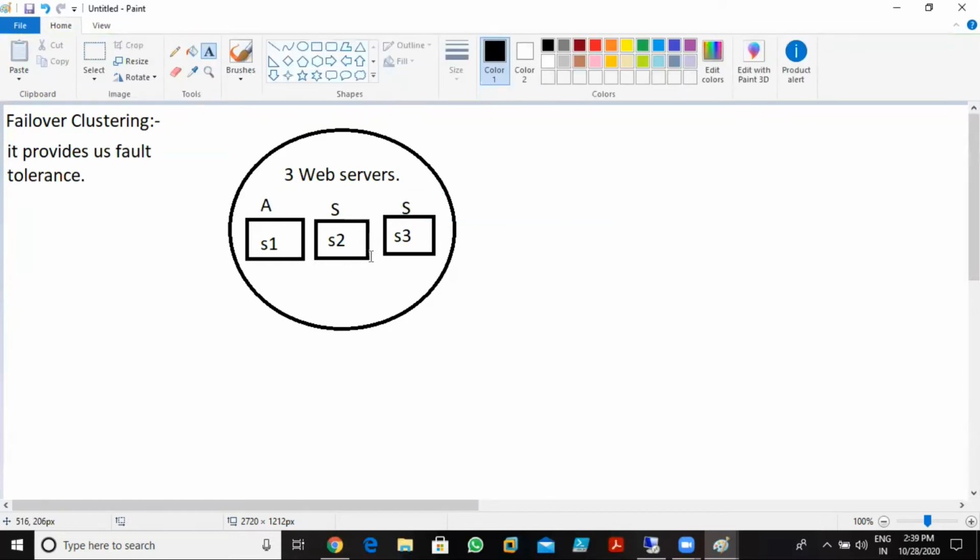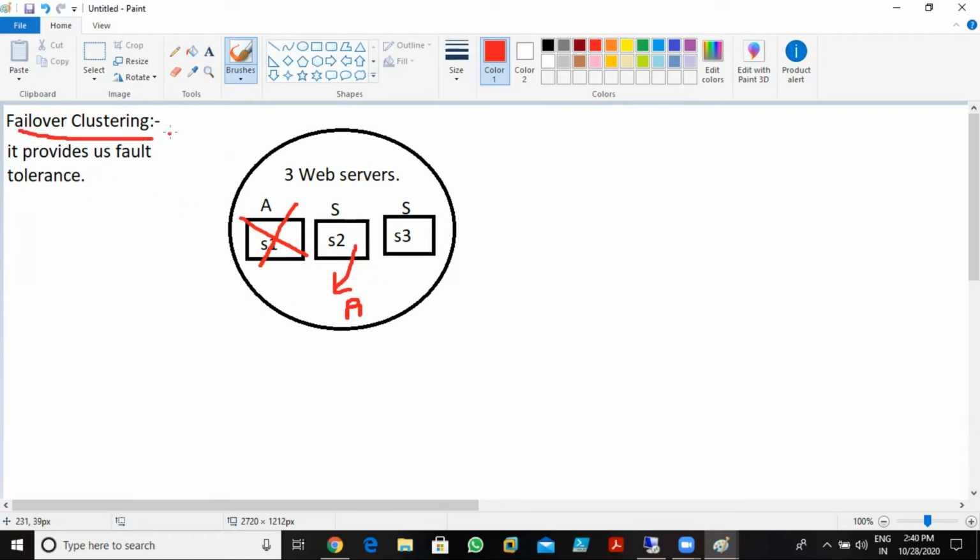So what happens in that case? If my active server is down, then a standby server automatically becomes active, and it provides the same resources. Now, who decides that? It's a part of clustering.